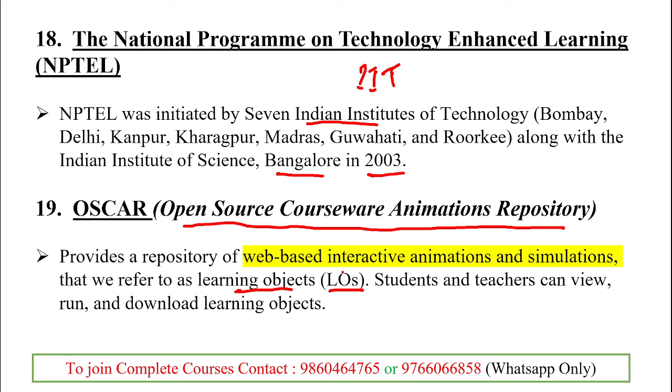You can see in your small classes, like in 8th or 9th standard, you can see software like Gym, and there you can use the animation system. You can create animation, run and view, download, etc. But in OSCAR, this Open Source Courseware Animation Repository, you can easily get the learning objects in an animated manner, and students and teachers both can view, run and download these. Clear?